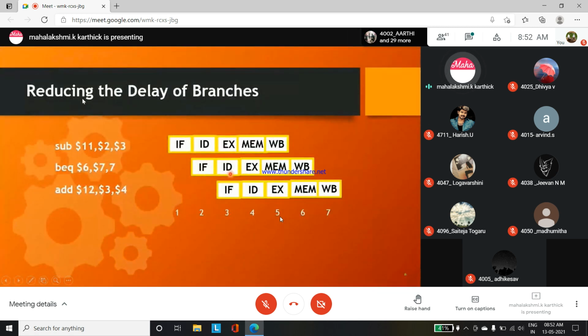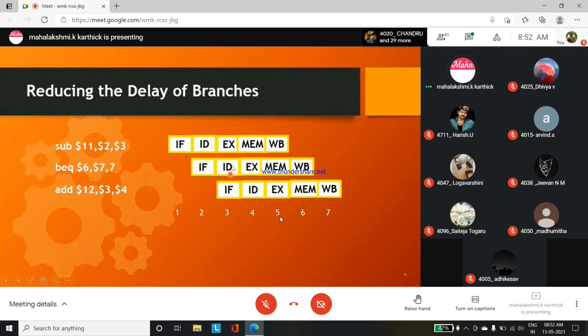So what do they do to reduce the delay of branches? The completion of the first branch instruction gets delayed. Imagine one instruction is passed, sub instructions are passed as the first instruction, and in between we are passing this branch instruction. Here we are able to identify whether the branch can proceed or not, branch taken or not, in the decoding part. In instruction fetching we are just fetching the branch instruction. Only at the decoding part can we analyze whether the branch is taken or not.